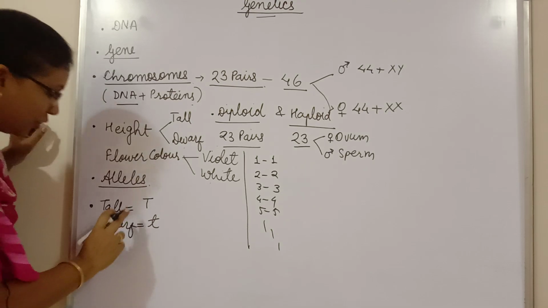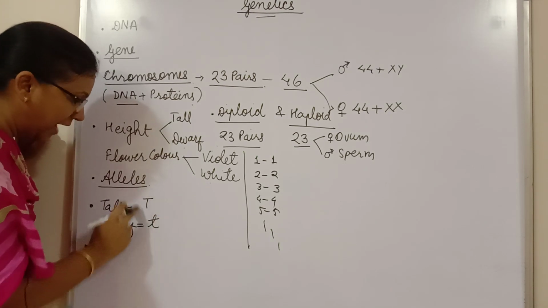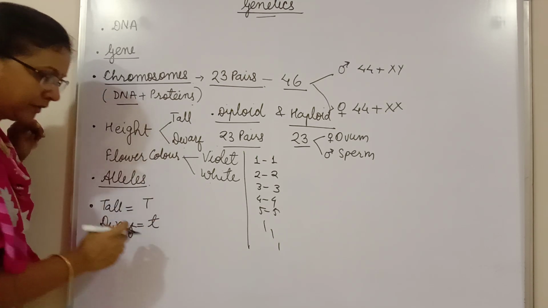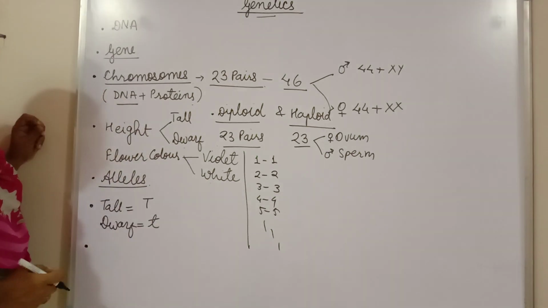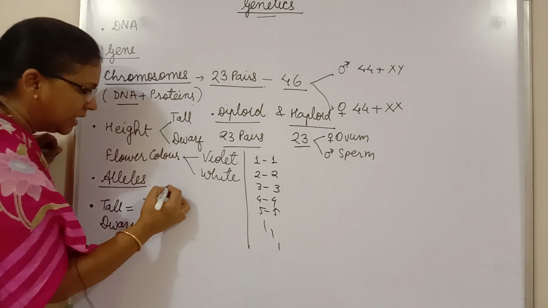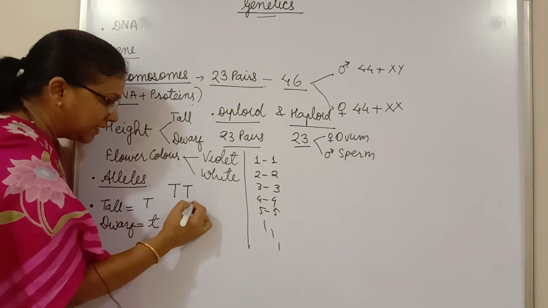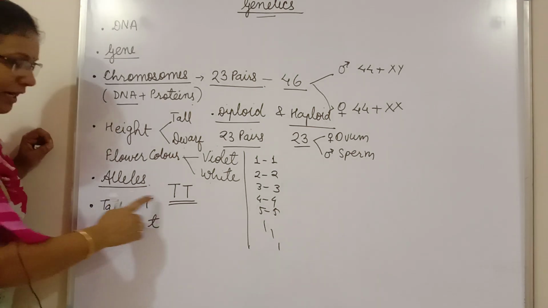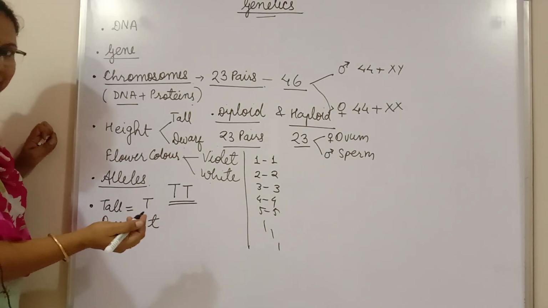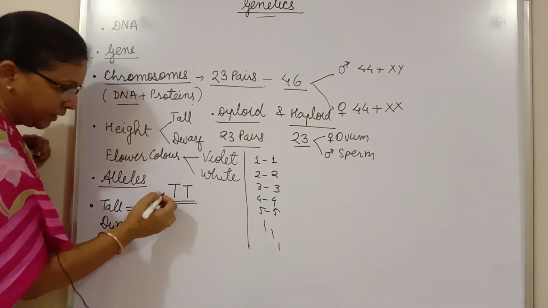So suppose we have to show an individual by this symbol, how can we show a tall individual? We have to write two letters simultaneously. So the probability, maths comes here again.